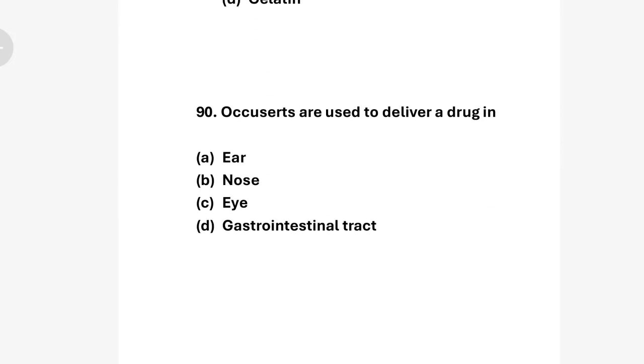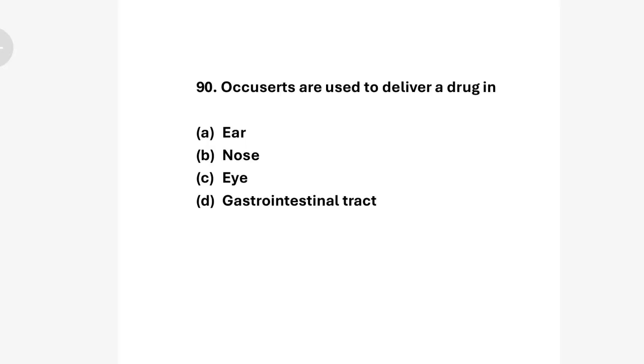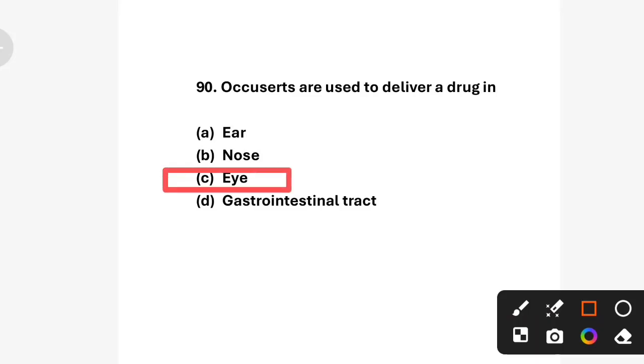Question number 19. Ocuserts are used to deliver a drug in option A ear, option B nose, option C eye, option D gastrointestinal tract. So the correct answer is option C, eye. Ocuserts are small controlled release drug delivery systems used in the eye. They release medication gradually over a long period, commonly for treating glaucoma.